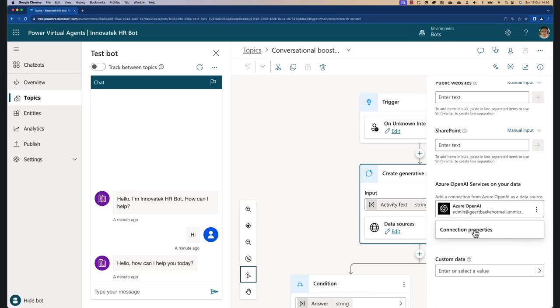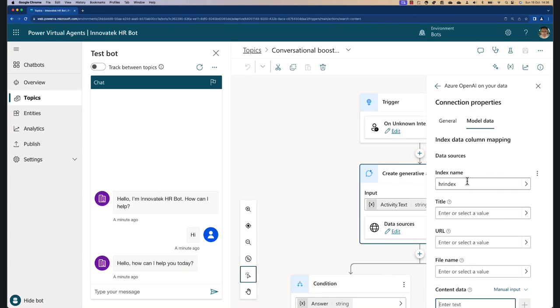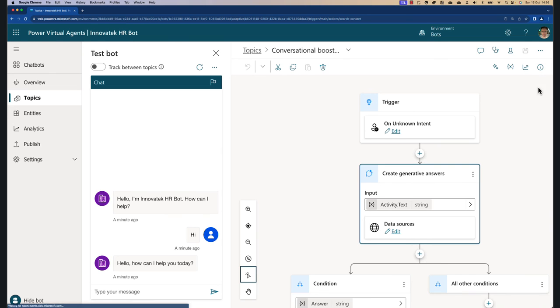When I go to the connection properties, you won't see that much. We see that we use the GPT-4 deployment, and the model data points to the HR index. Not the one I newly built, but the older one, which is exactly the same thing. It has the same content within it. So now we have to ask a question which is not matched by an intent. How am I evaluated?